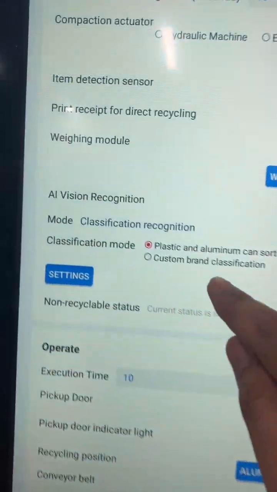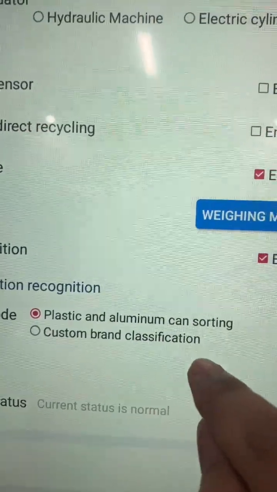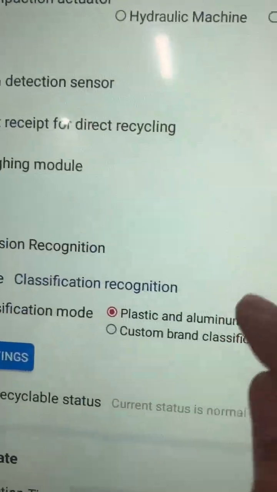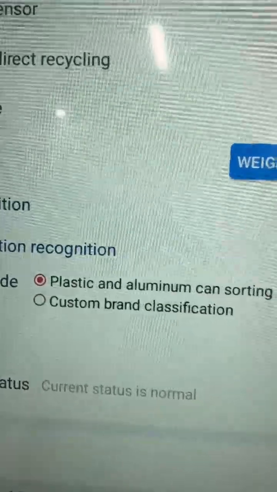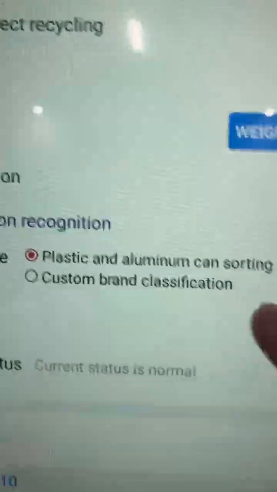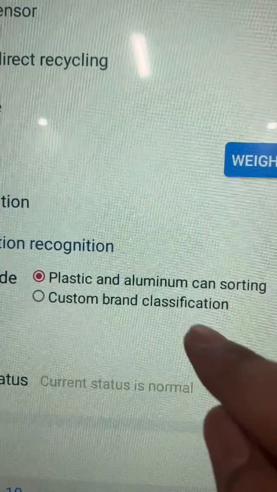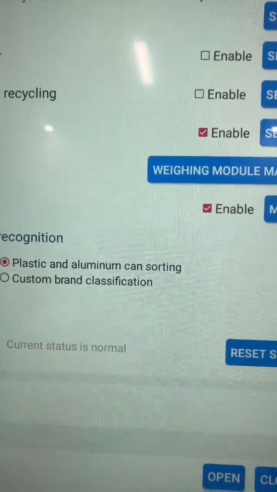And if we select here the custom brand classification, it means you can choose the brand. For example, we only take Coca-Cola and then we cast the brand. This machine we only accept Coca-Cola, like this.